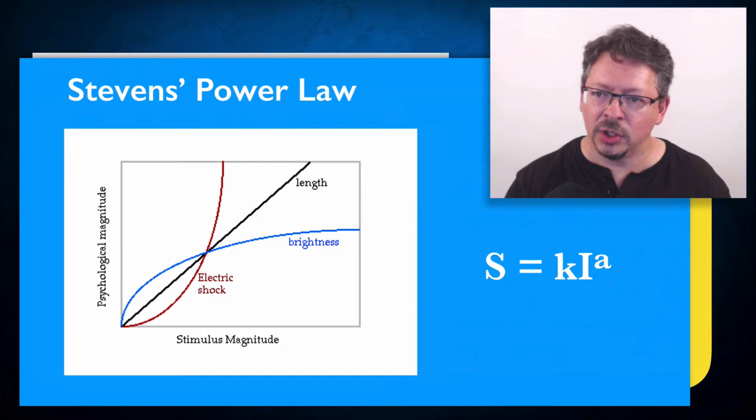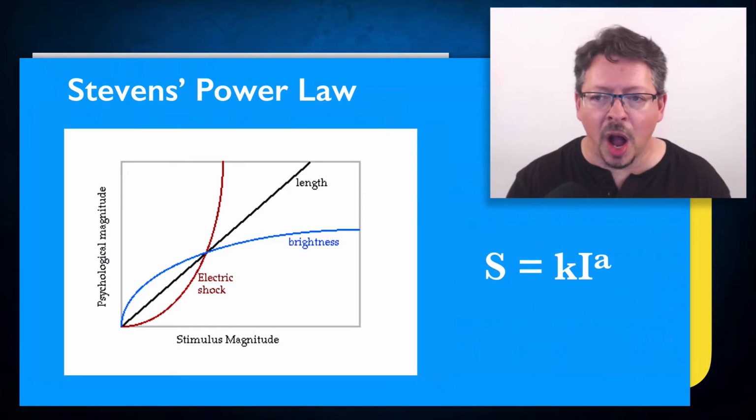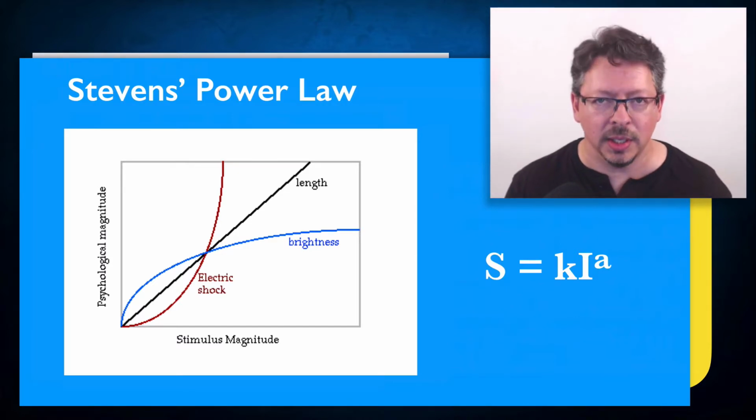Stevens' power law describes a power law relationship between the magnitude of a physical stimulus and the intensity or the strength that people feel within a certain range of values. So I is the magnitude of a physical stimulus, like the actual luminosity of a light source, or the voltage of an electric shock, or the air pressure produced by sound. So that's plotted on the x-axis. And the y-axis is the magnitude of the stimulus as we perceive it. It's the sensation that it induces in us.